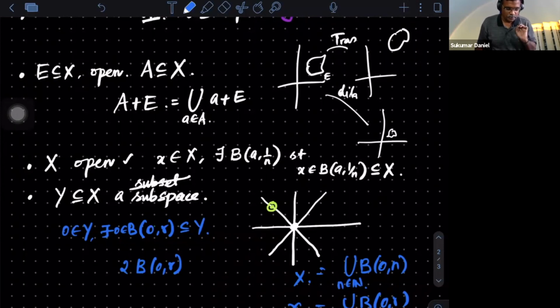Did you understand the proof? If 0 is an interior point, you get a ball, and since it is a subspace, any scaling still remains inside this space. Then I take the union of all such things, any scalar multiple. I can make it B(0,n) if you want. All of them are inside, but that whole union we have already said is actually X. So what do you conclude from that?